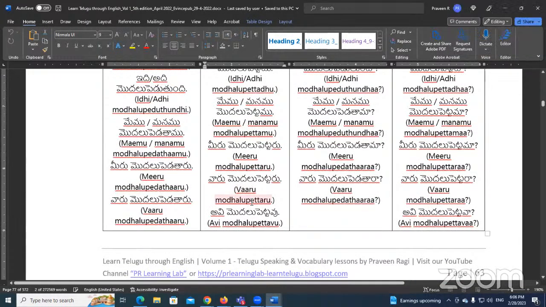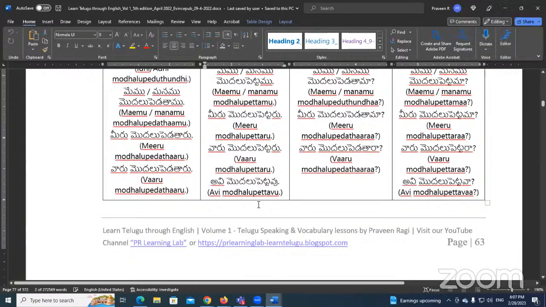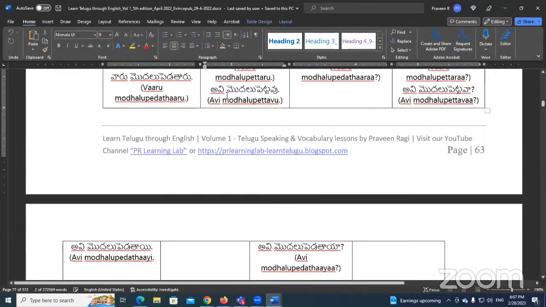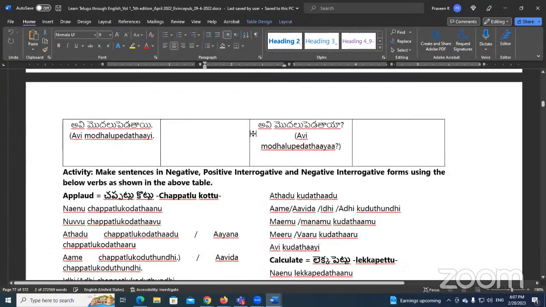Don't say pettaru, Andy. మొదలు పెట్టారు means they started. They don't begin means మొదలు పెట్టరు. That is the difference, Andy. అవి మొదలు పెట్టవు. Yeah, that's all.